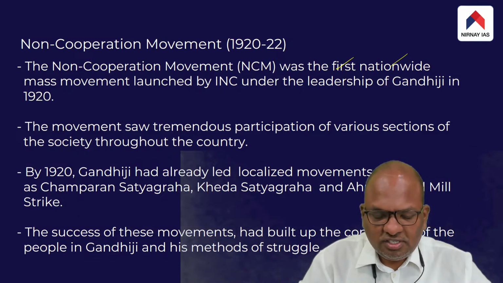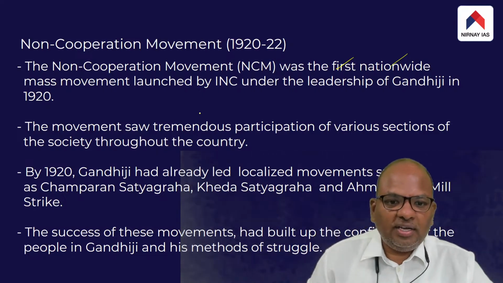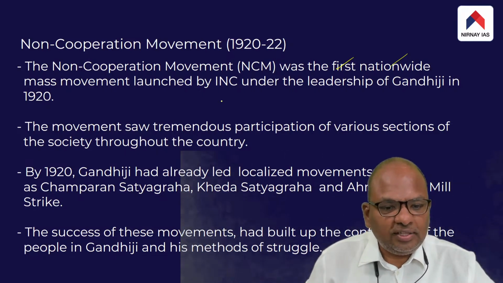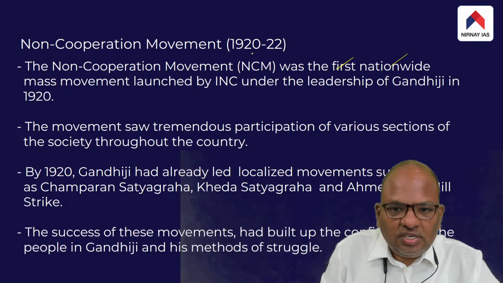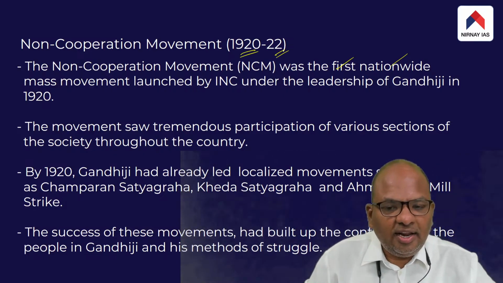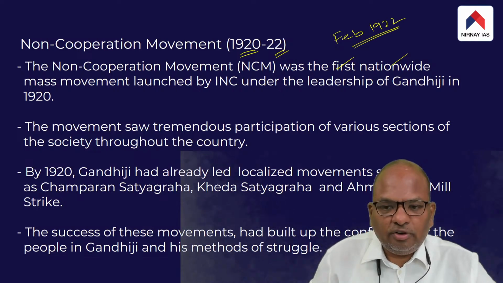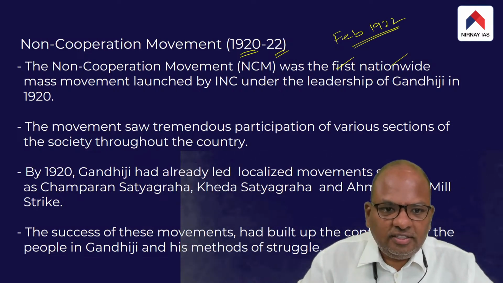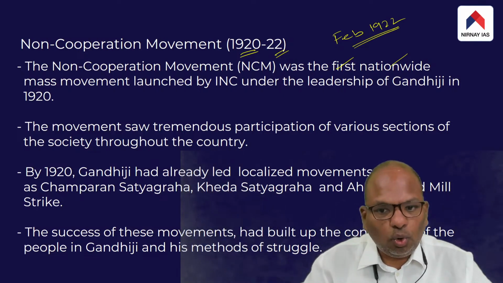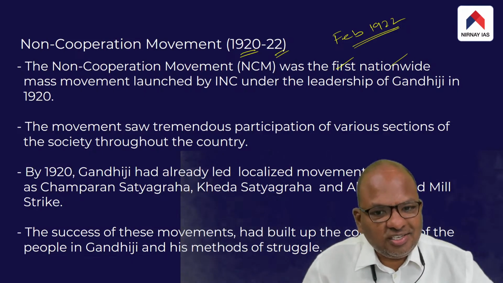This movement was launched in 1920 and carried out till 1922. In February 1922, the Congress Party suspended this movement. The reasons for the suspension we can discuss later.